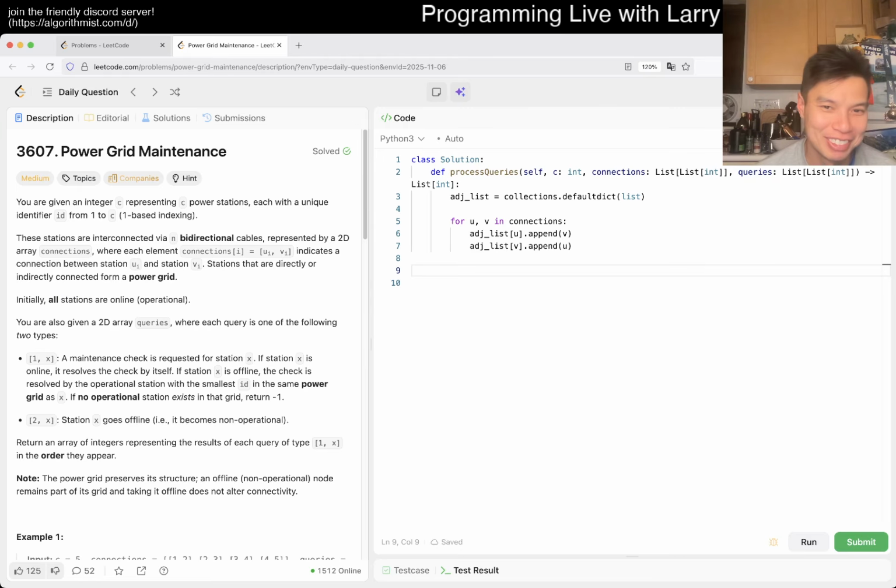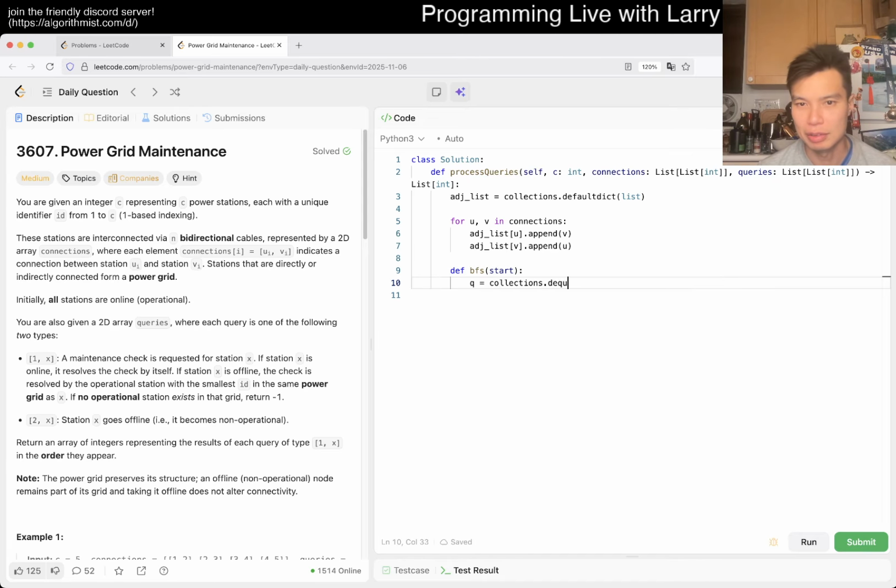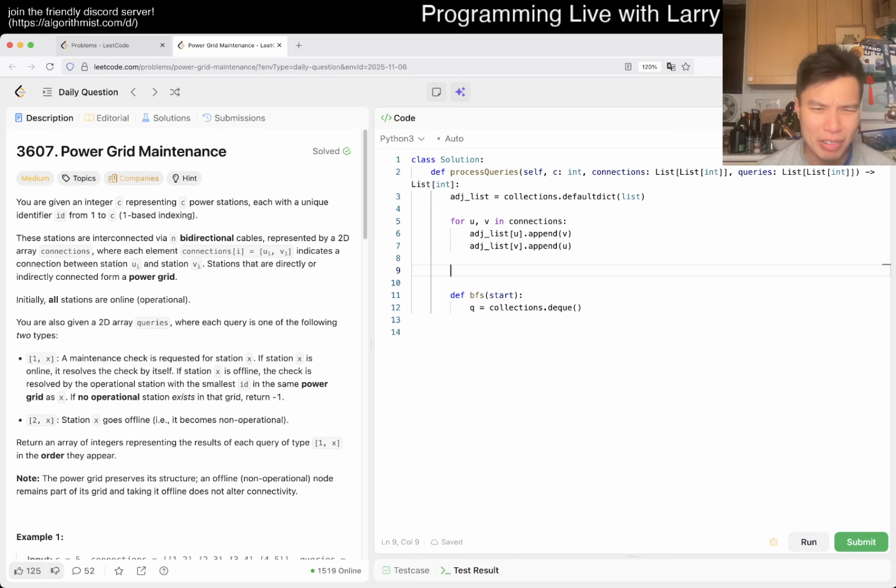I don't know if that's good, but okay, so we'll do a breadth first search, why not, right? So then maybe we have a start, right? And this is just breadth first search stuff. And maybe we have a local global thing, say I call it parents. Is it a parent? Does it even matter?